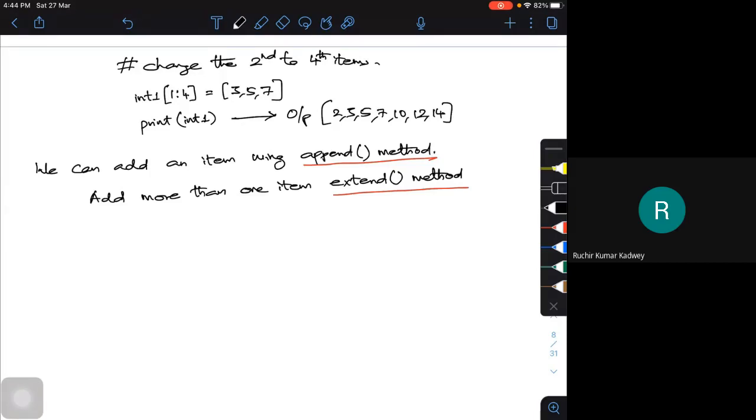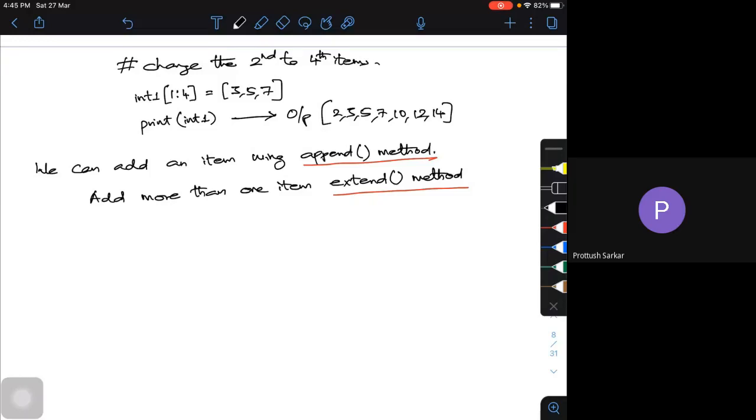Before I proceed, if there are any doubts, you can unmute and we can speak. Whatever I discussed till now on lists, if you have any doubts, you can type in the chat box, or raise your hands, or unmute and speak. Any doubts? No, sir. Okay, fine. So it's clear. I'm going a bit slow so that you understand the fundamentals first. Once your fundamentals are strong, then we can do any kind of programming. Okay, fine. If there are no doubts, we'll proceed.